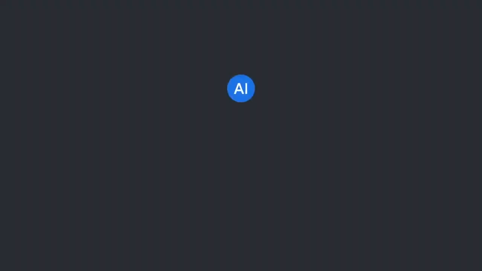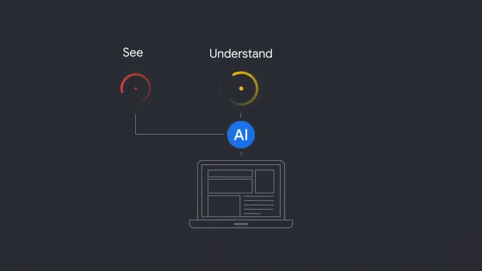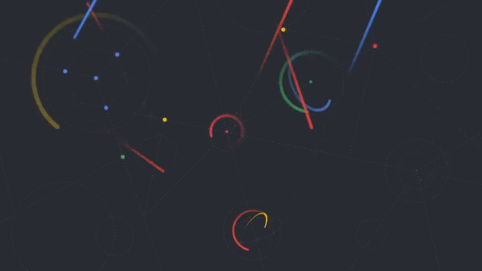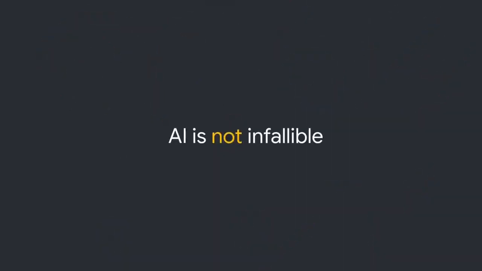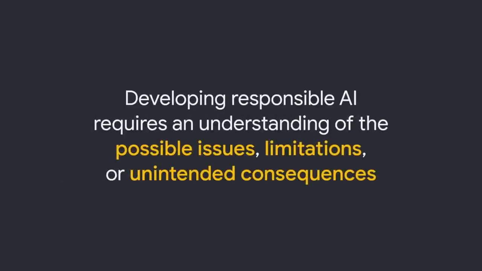Now AI systems are enabling computers to see, understand, and interact with the world in ways that were unimaginable just a decade ago. And these systems are developing at an extraordinary pace. Yet, despite these remarkable advancements, AI is not infallible. Developing responsible AI requires an understanding of the possible issues, limitations, or unintended consequences.